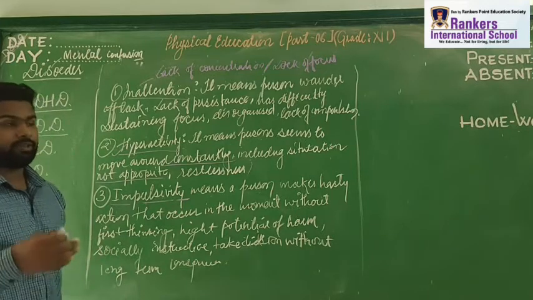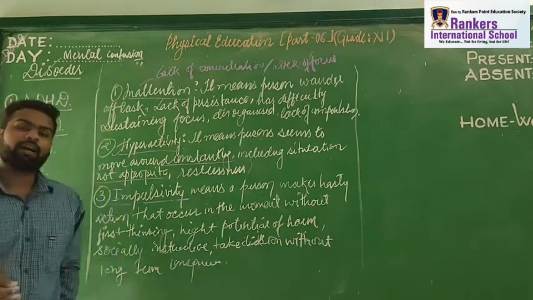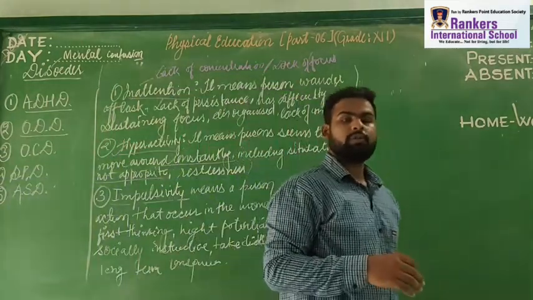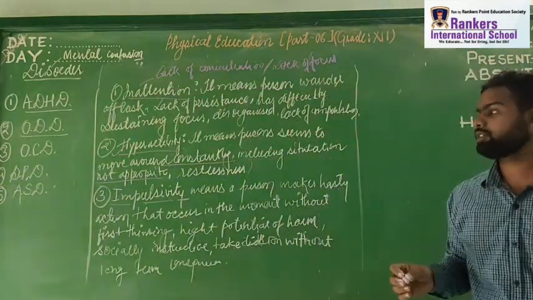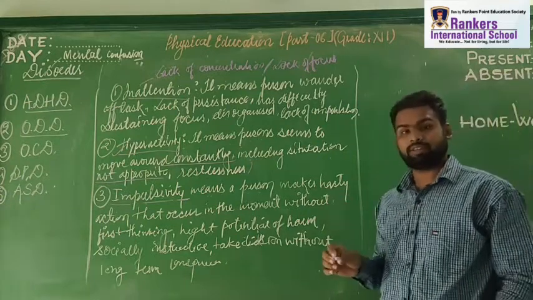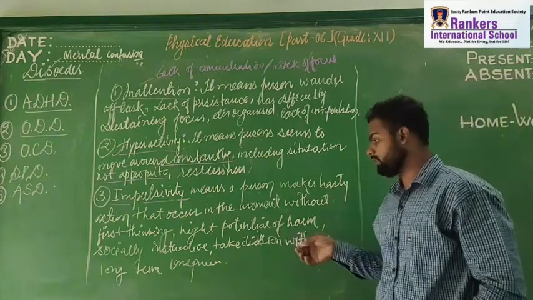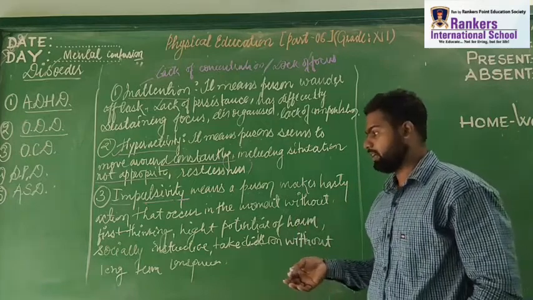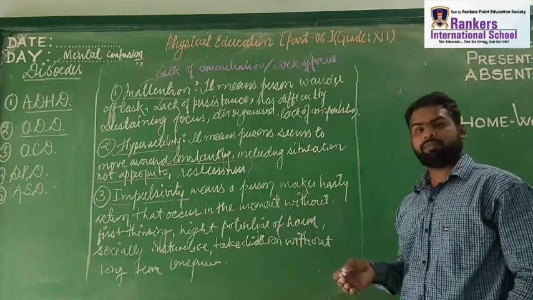They are highly productive, but they are instrumentally aggressive. Aggression, the way you behave, the thought process and all. So they may show instrumental aggression. They have high potential to beat someone, or they have a feeling to harm someone, right? They are socially destructive, right?